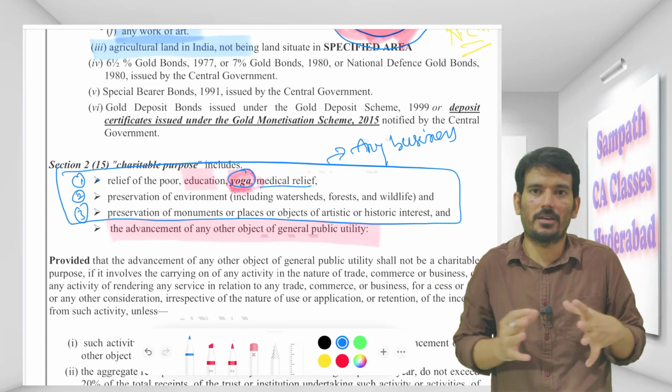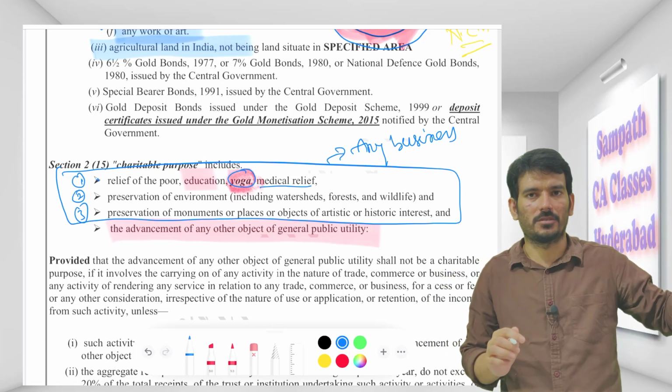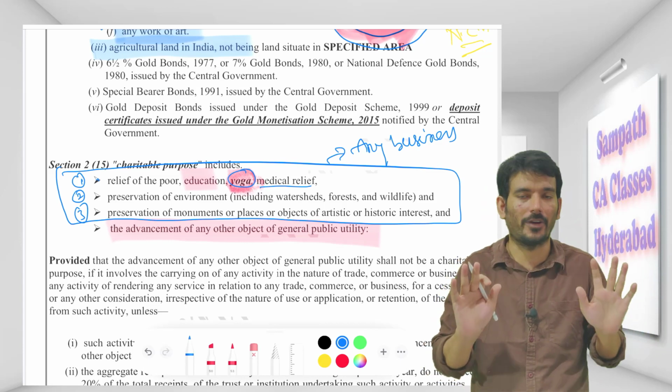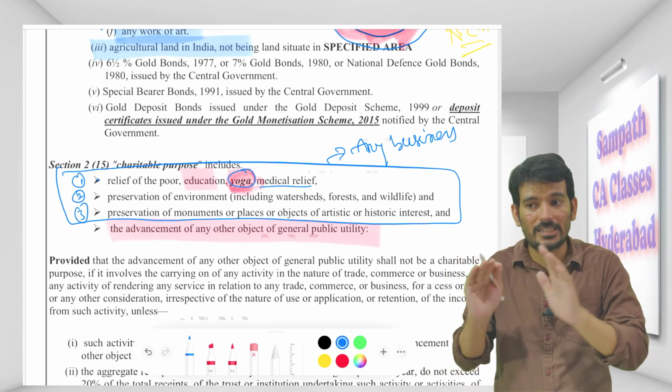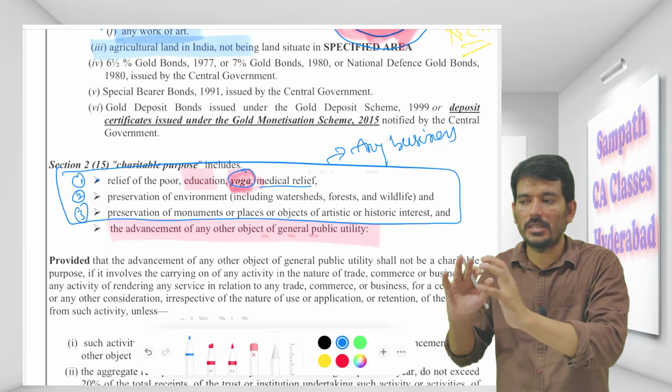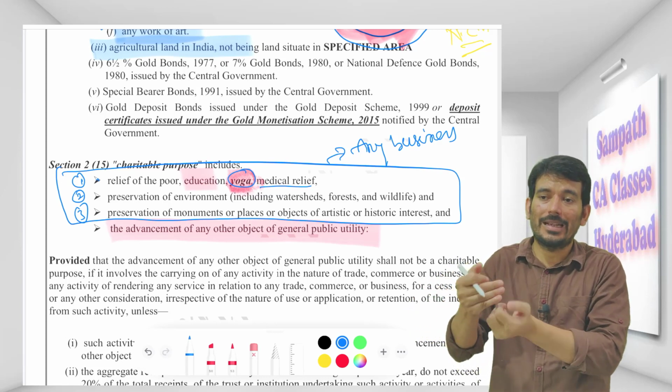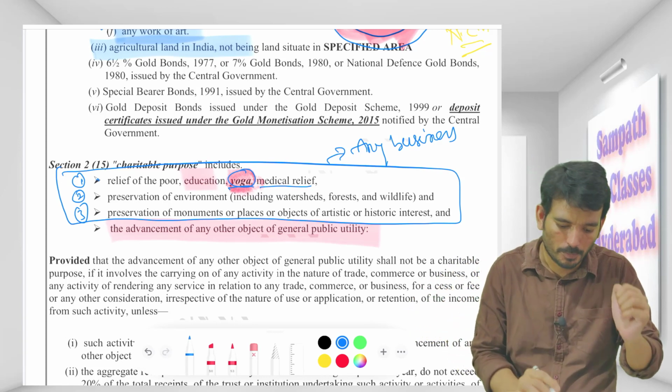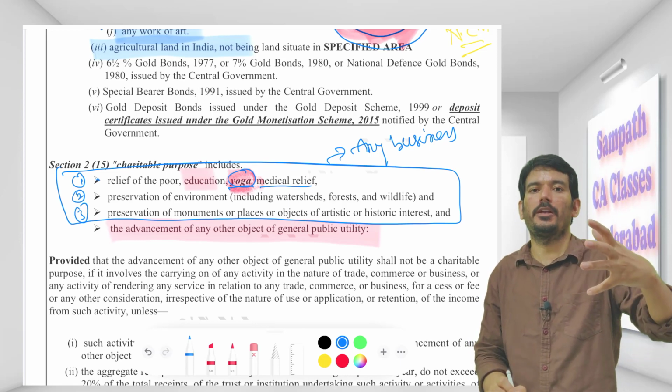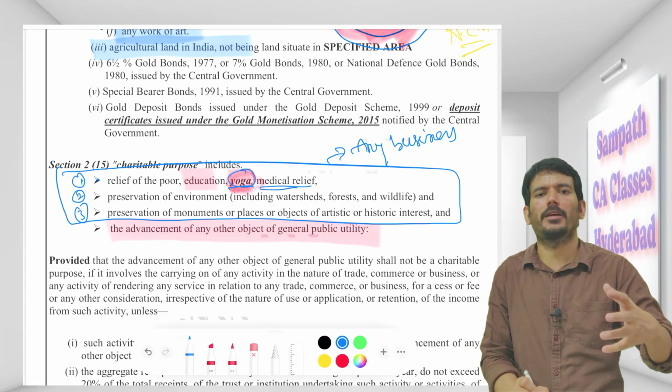Then he'll say it's my trust, I will be covered under a certain section. That section we will not talk about, because it's all final level. He would say that it's not a business, it is not my PGBP, because I am doing this in order to get enough revenue for me to pursue my main objective of providing relief to the poor, or yoga, or medical relief, whatever.